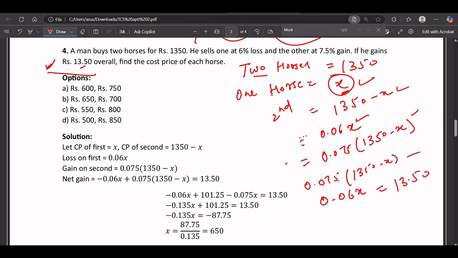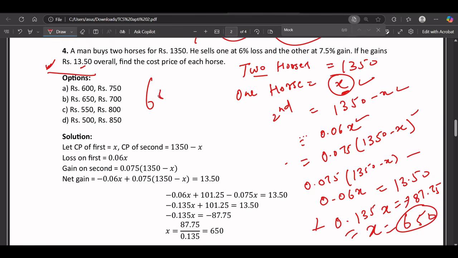Let's solve this now. If we solve this, it will give us minus 0.135x equals minus 87.75. This cancels with this, and our final price of x will be 650 rupees. So if the price of one horse is 650 rupees, the other will be 700 rupees, because the total price was 1350. I hope you got this question, because this question they asked last year. It is an important question.